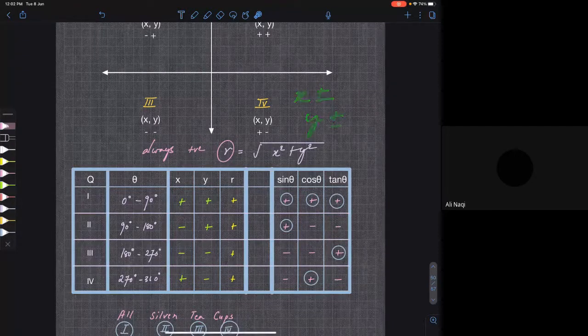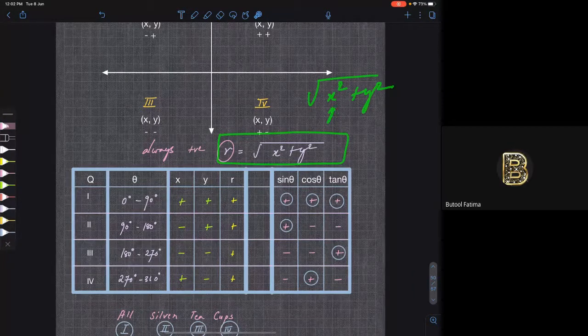How do you take the value of r? You take the value of r using this formula: under root of x square plus y square. Irrespective of positivity or negativity of x and y, this is always positive. Actually, root is plus or minus something, but we take it as positive.